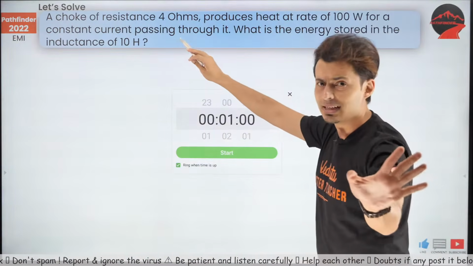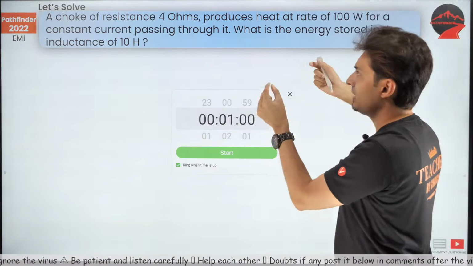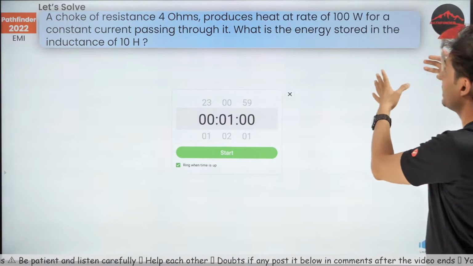There is a choke. Choke means inductor. There is some resistance of that inductor, and it is 4 ohms. And it produces heat at 100 watts.